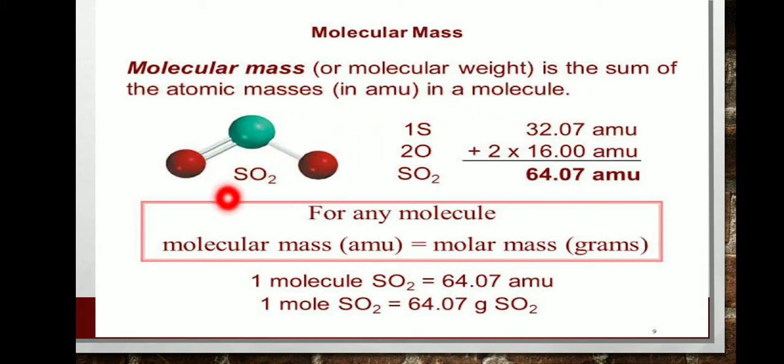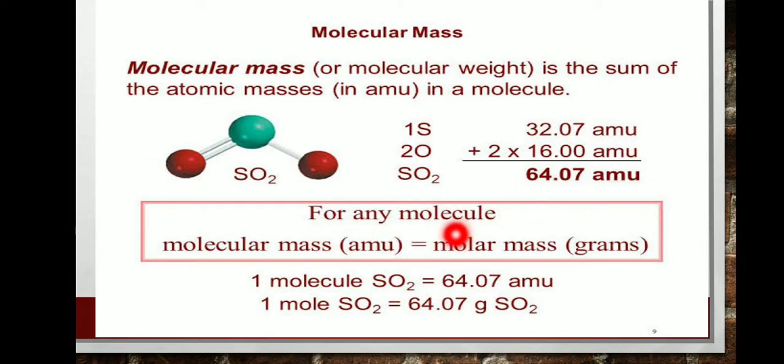For example, SO2 gas. How many sulfur atoms? 1. How many oxygen atoms? 2. Therefore, 1 sulfur equals 32.07 AMU. 2 oxygen, therefore 2 into 16.00 AMU. Therefore, SO2 equals 64.07 AMU.